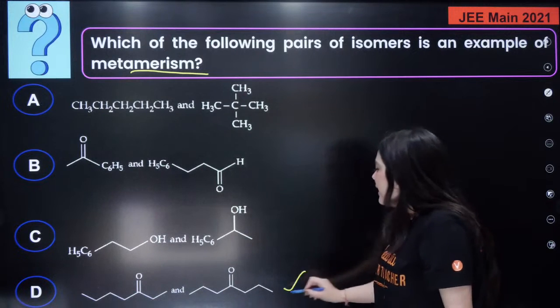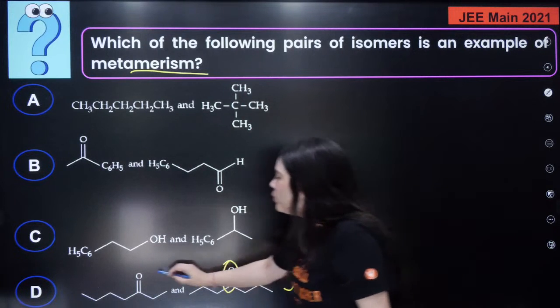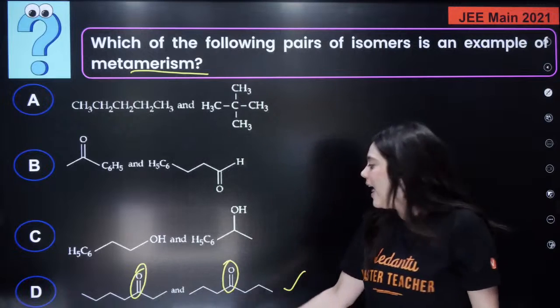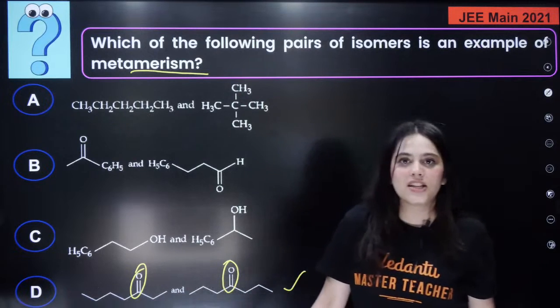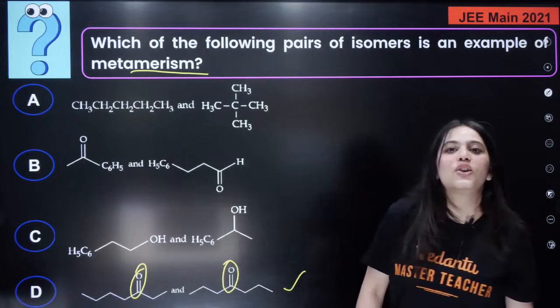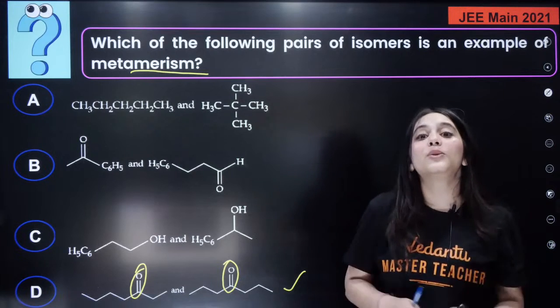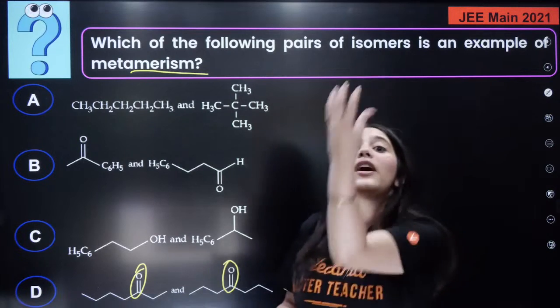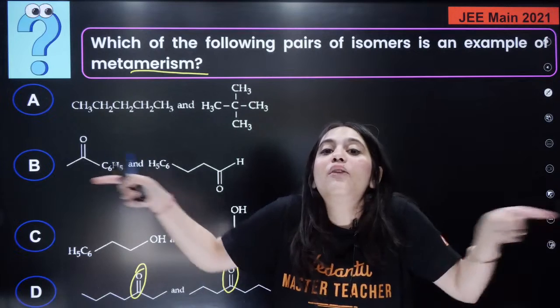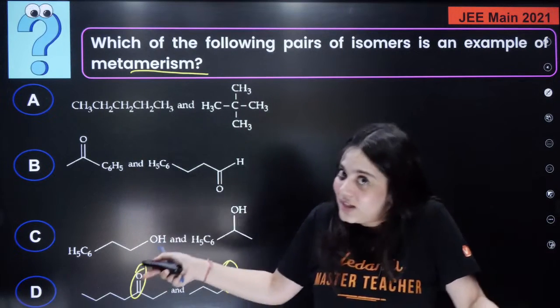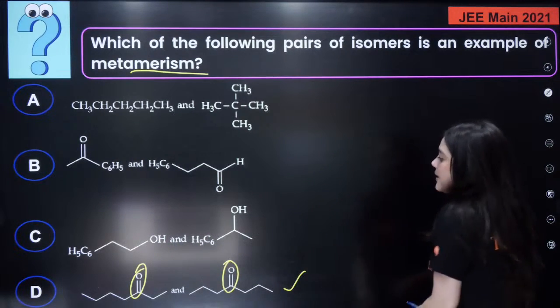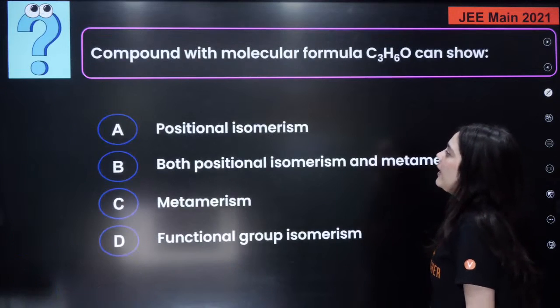Can you see? The ketone group here is moving here and there, right? The alkyl groups I'm keeping on changing. So hence this will definitely show metamerism. What were the metamers once again? Around the functional group, the number of alkyl chains keep on moving. That was the metamer. So D is the correct answer.